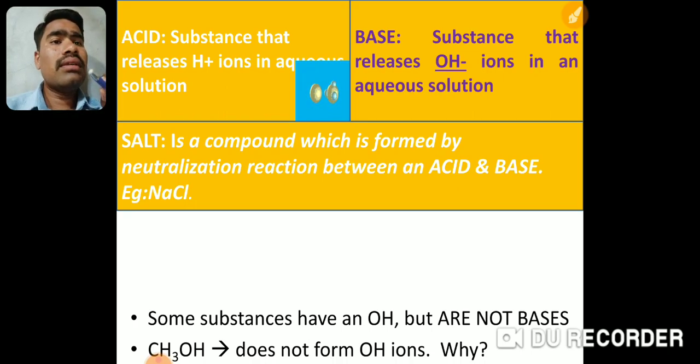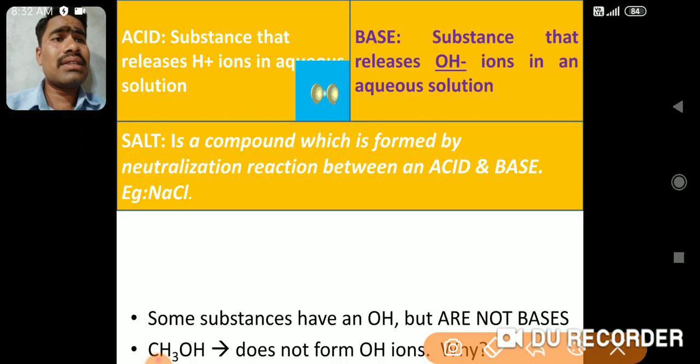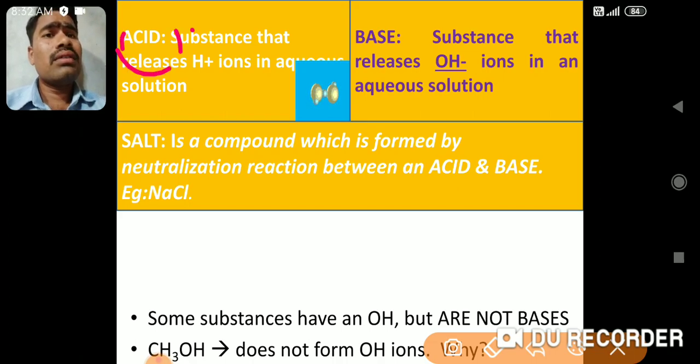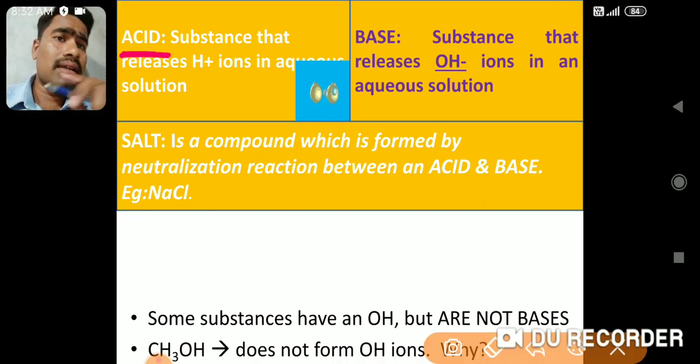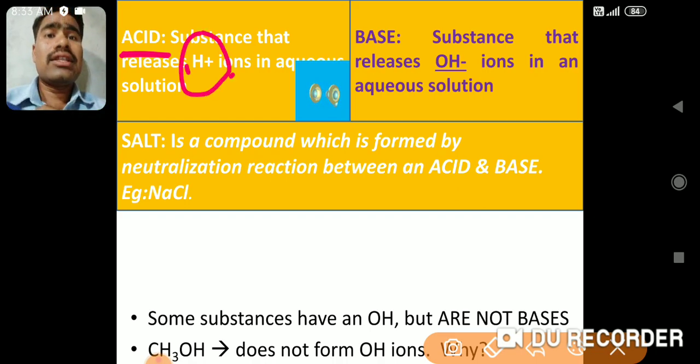Now, if you talk about acids and bases, a basic thing we can tell is what acids and bases are. Acids are the substances or chemicals that release H plus ions in the aqueous solution.